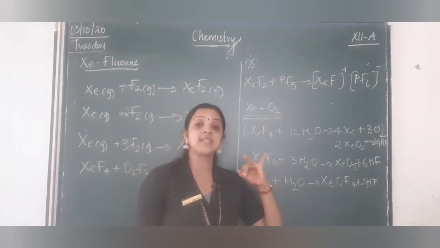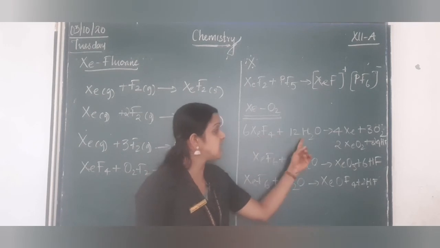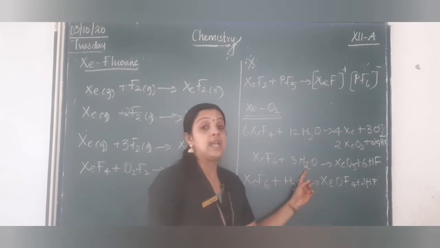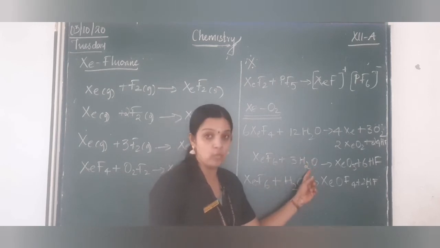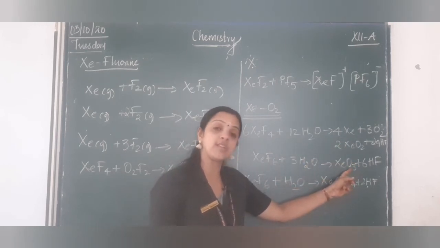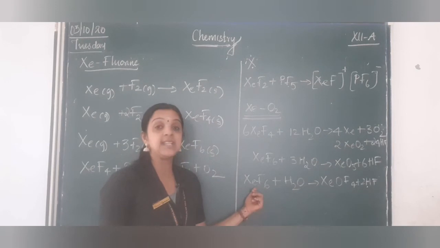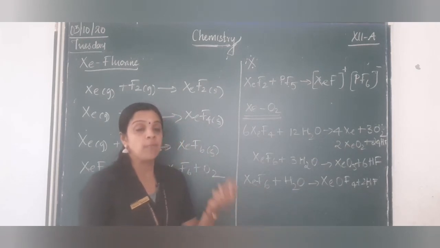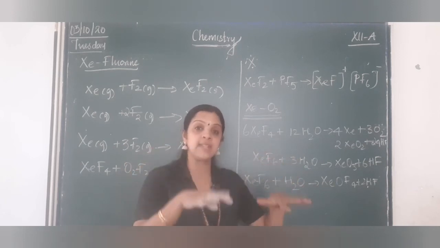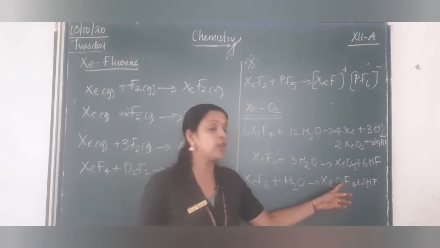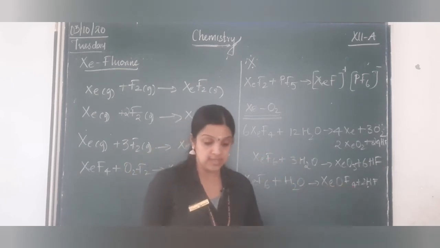partial hydrolysis, complete hydrolysis. The first two reactions are complete hydrolysis, where the xenon compounds react with water to form the xenon oxygen compounds. Similarly, the next one is partial hydrolysis, where only some of the compound gets hydrolyzed and the remaining stays settled in the water, forming xenon oxyfluorine compounds.